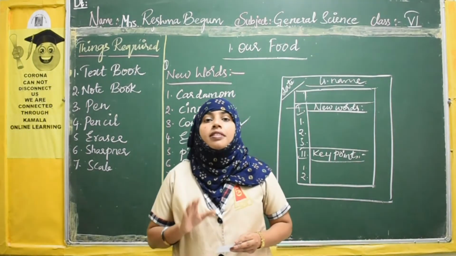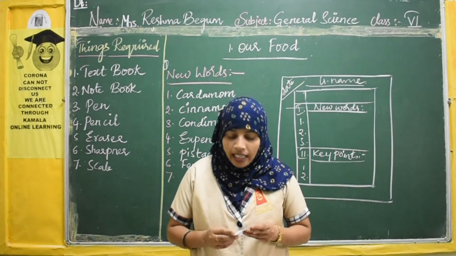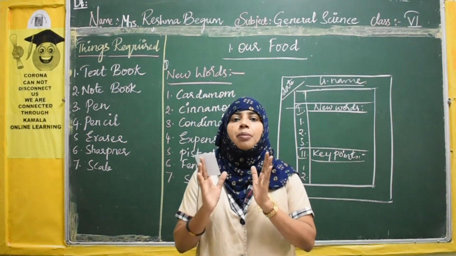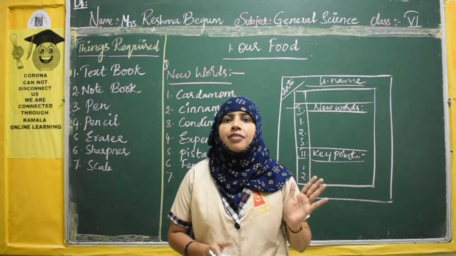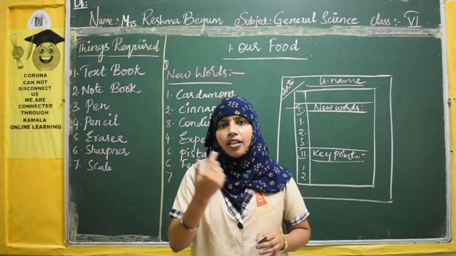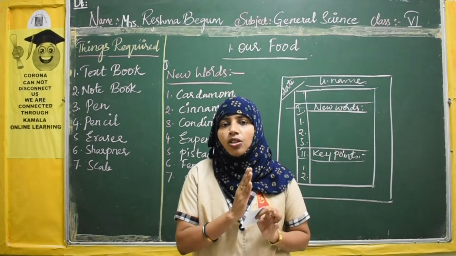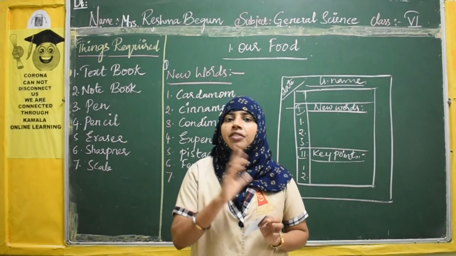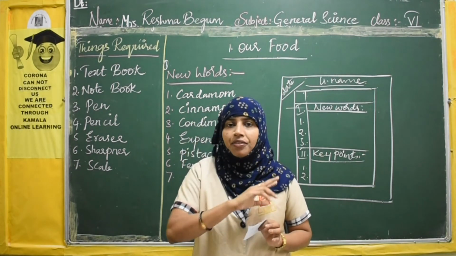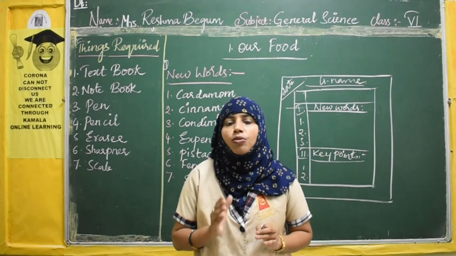Right. Now this is regarding how to maintain your notebook, how to write everything. I am going to tell you now, please listen carefully. So the first page of your notebook, just leave it. Don't write anything. You can write your name, class, section, everything you can write. As soon as you open your book, the first page you will have now. So that first page you leave for writing your name and details. Next, the second page of your book.